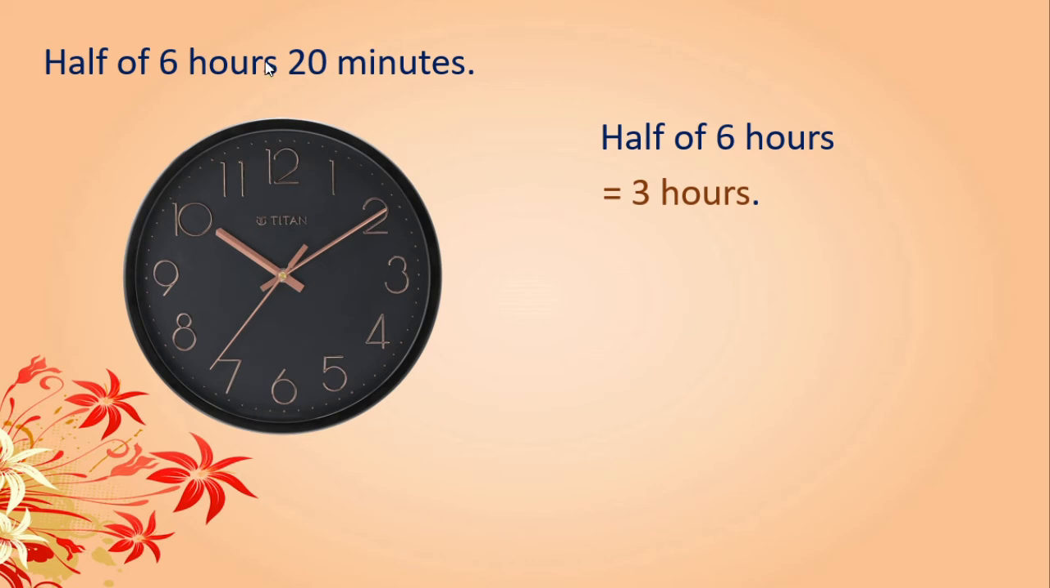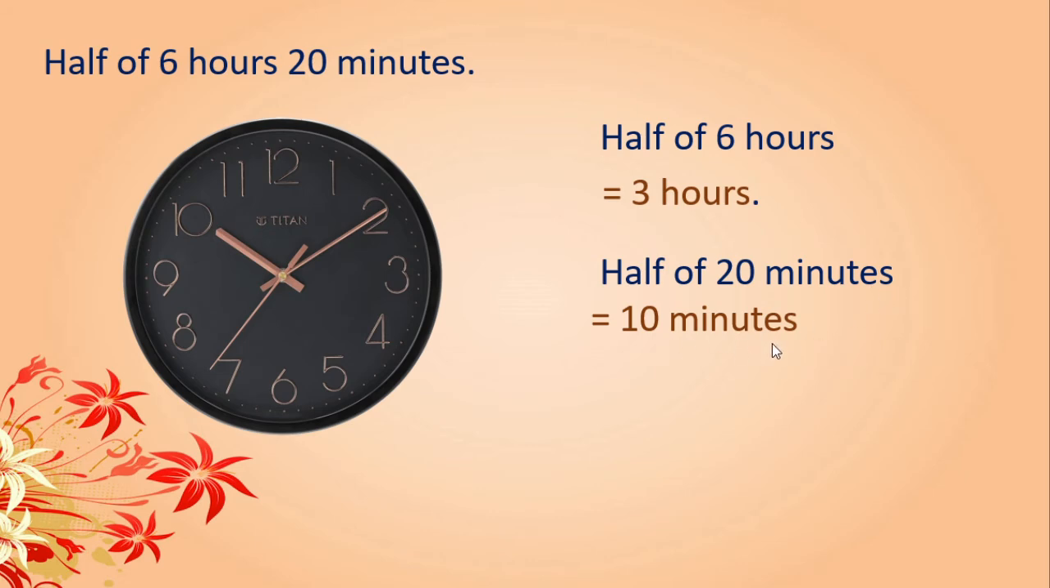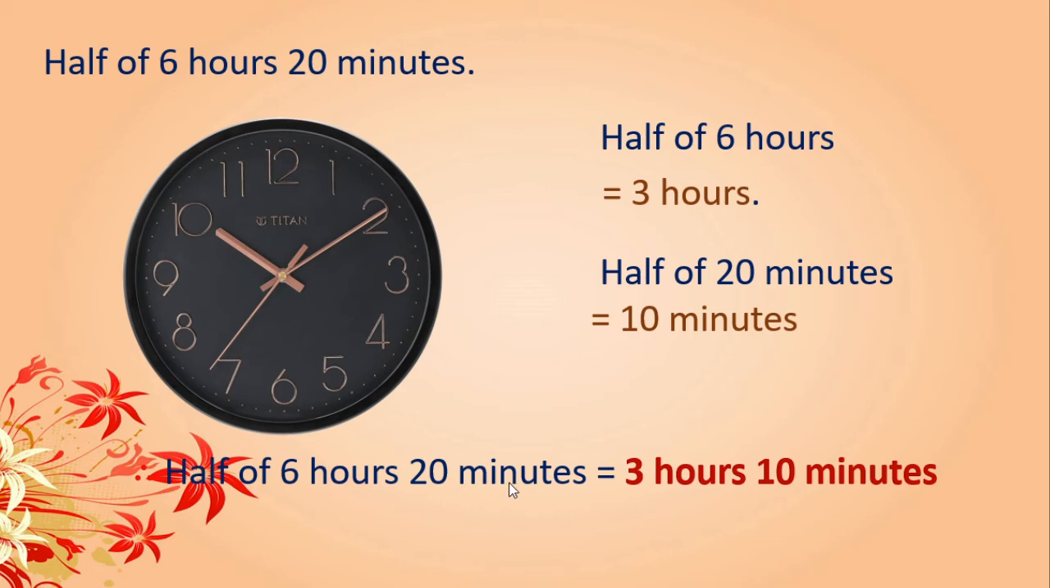Okay? Next we will go for minutes. So half of 20 minutes is equal to 10 minutes. Got this? So we will add these two. We can write like this. So half of 6 hours 20 minutes is equal to 3 hours and 10 minutes. Okay, got this children? This is very easy if you think properly. Logically.